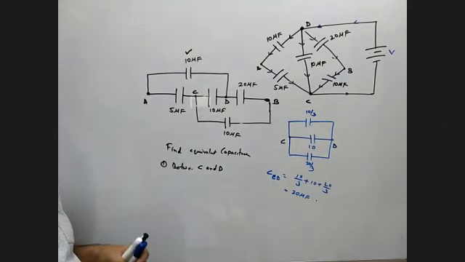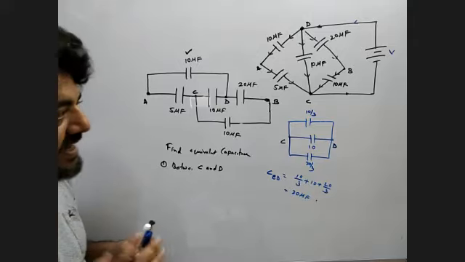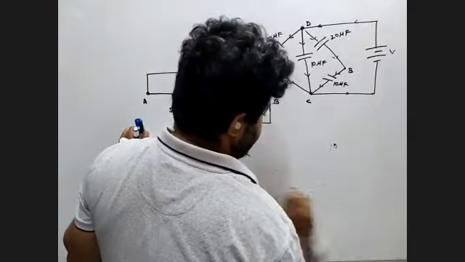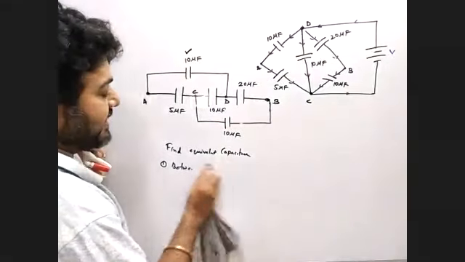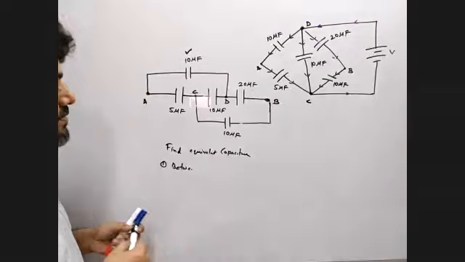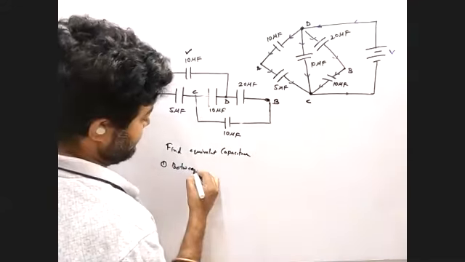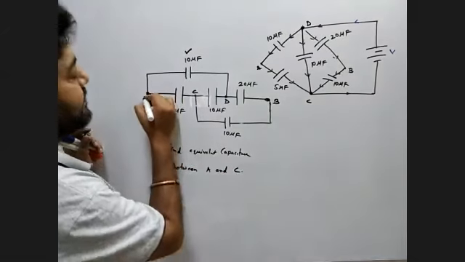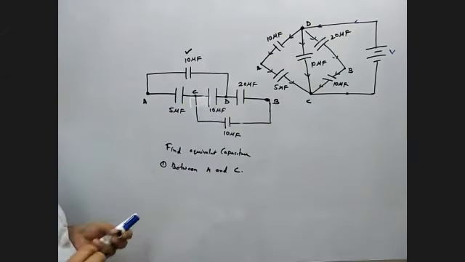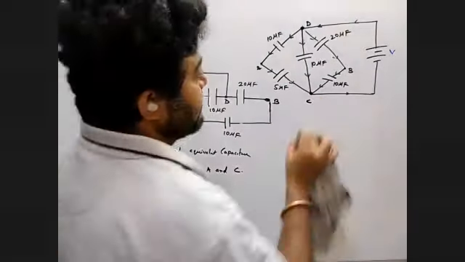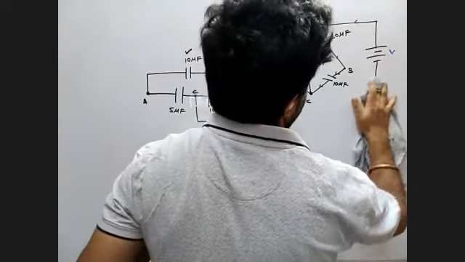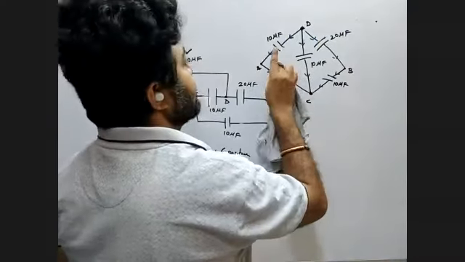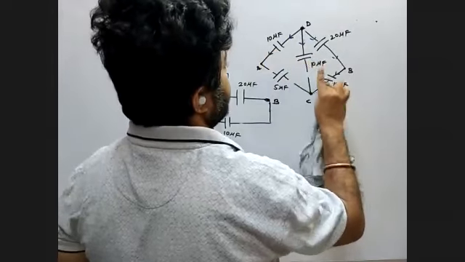Yes, sir. Now the examiner can ask you one more question, to find the equivalent capacitance between A and C. So between A and C, now you can think about this point. First of all, remove all these arrows.